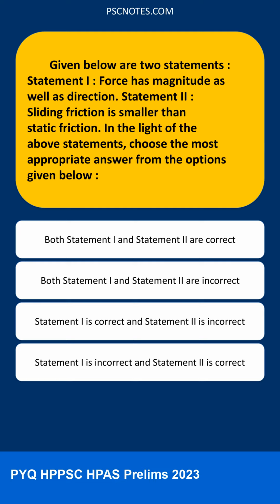Given below are two statements. Statement I, force has magnitude as well as direction. Statement 2, sliding friction is smaller than static friction. In the light of the above statements, choose the most appropriate answer from the options given below.